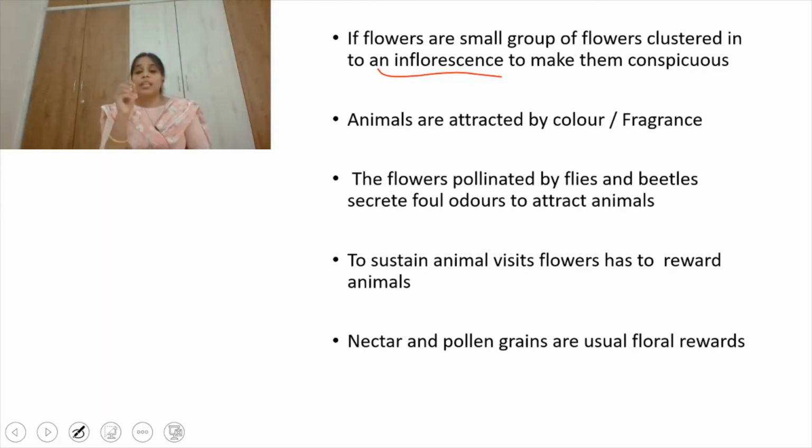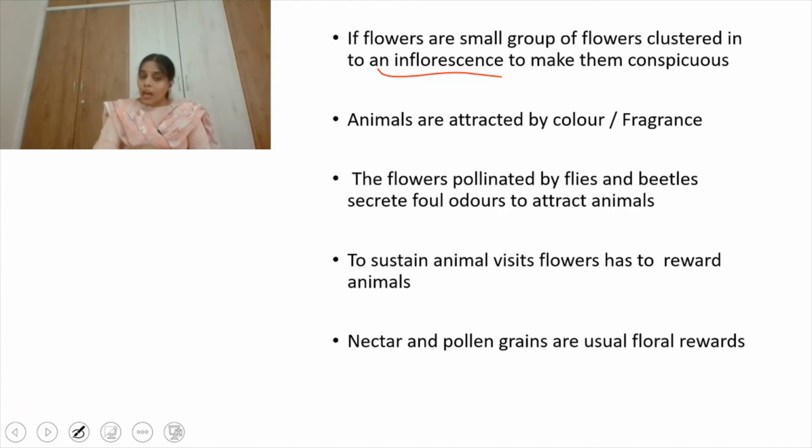The flowers pollinated by flies and beetles secrete some foul odors which attract these flies and beetles. Now, to sustain animal visits. Sustain means one time the animal has visited this flower, and next time also the animal has to visit the same flower. Every time the animal has to come near the flower. In order to sustain the animal visits, the flowers will reward the animals.